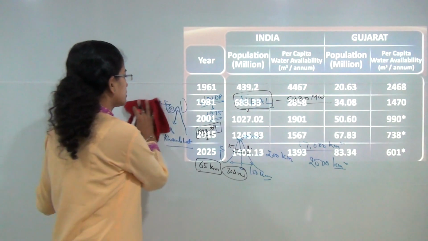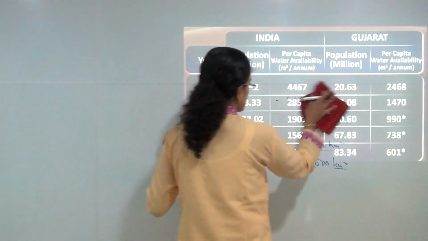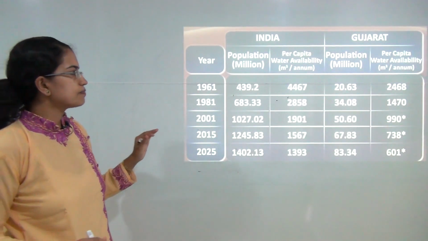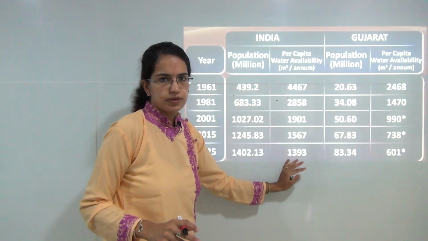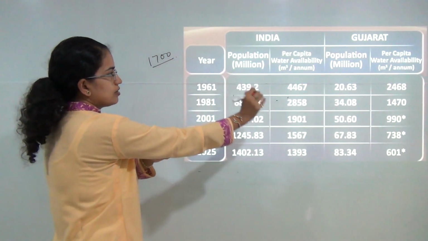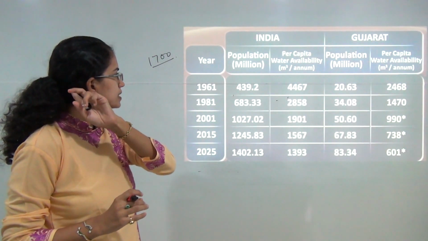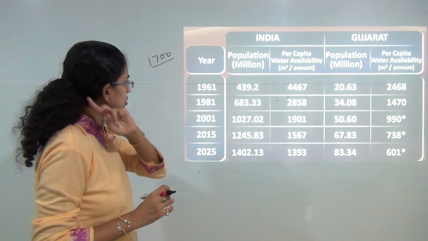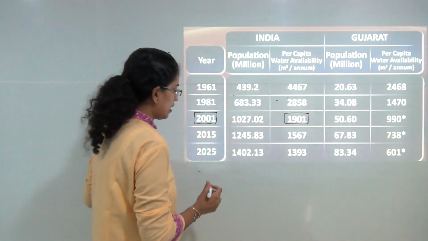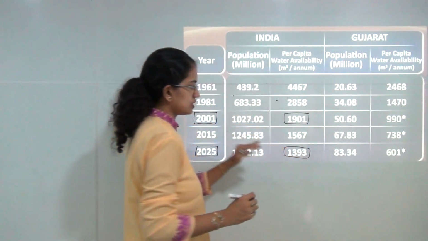Now if we look at the basic statistics to understand why this project was initially launched and the success behind this project, let's understand the population of India and the per capita availability of water. In general terms, we say around 1700 cubic meters per annum is the minimum water availability required per capita. In the Indian census of 2001 this was 1901, and it is tending to decrease by 225 to 1393. However, this is an ample amount.